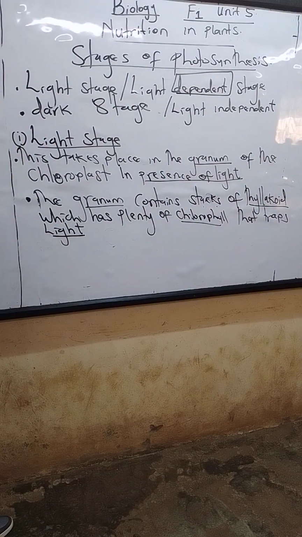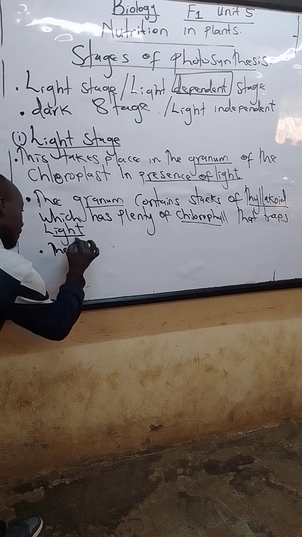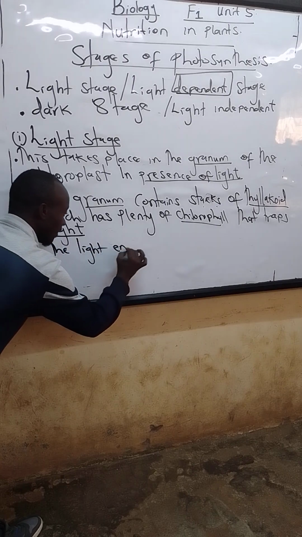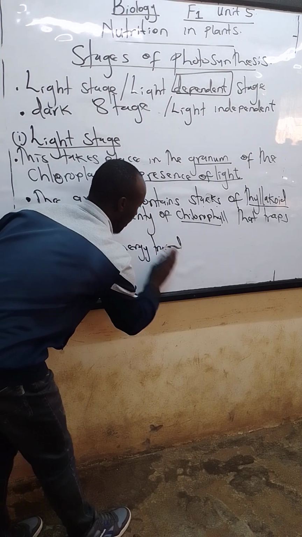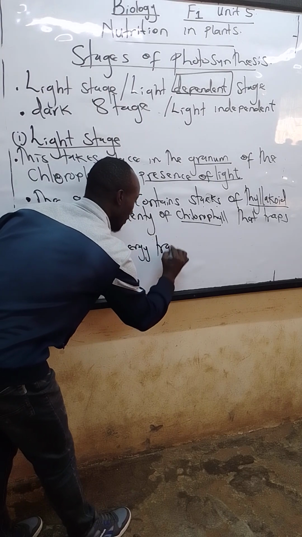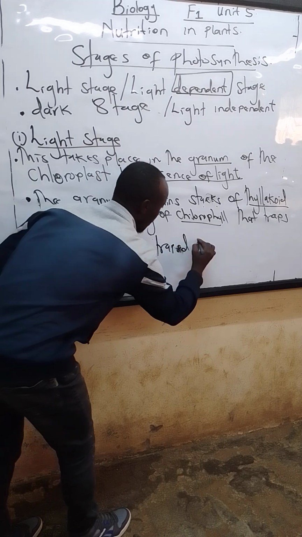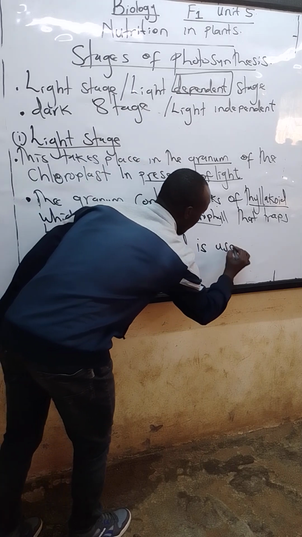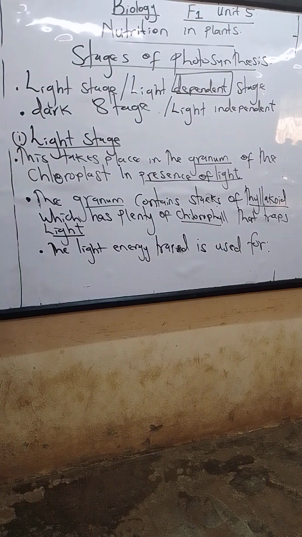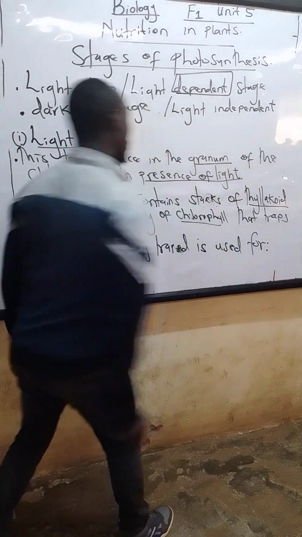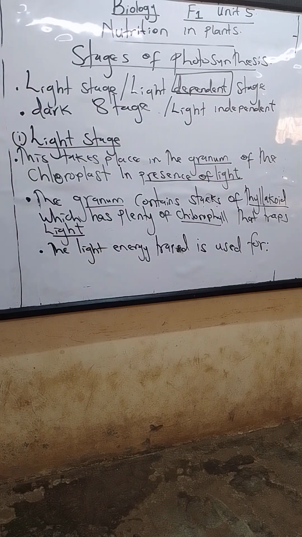So now we are going to check what is the use of light. Let's look at the role of light now. So we want to list down the uses of light during the light stage of reaction.